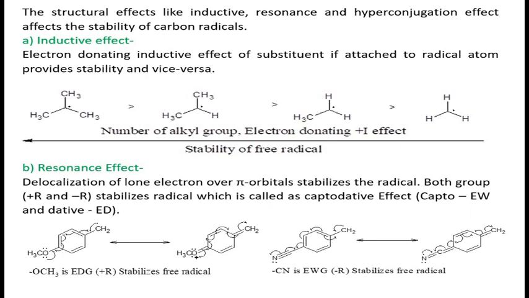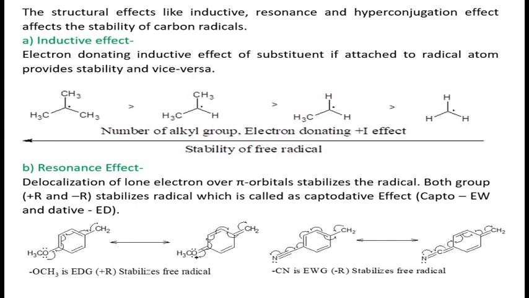As number of alkyl groups increases, plus I effect also increases, and it increases the stability of free radical. Therefore the order of stability is as shown in the diagram. Tertiary radical is more stable than secondary, secondary is more stable than primary, and primary radical is more stable than methyl radical. Now the second factor is resonance effect.